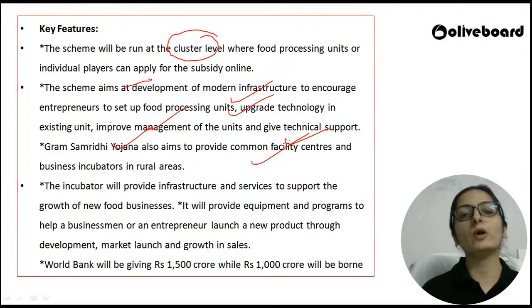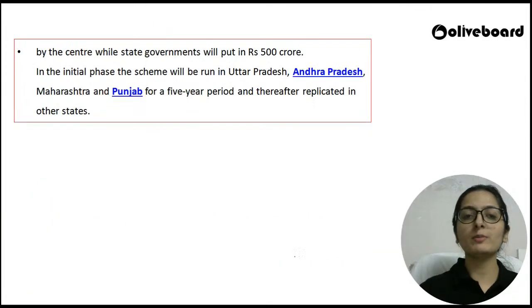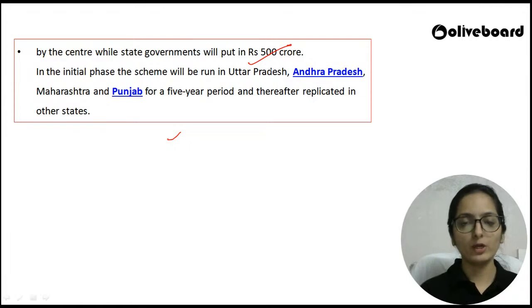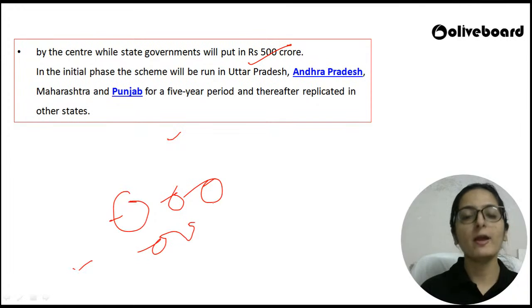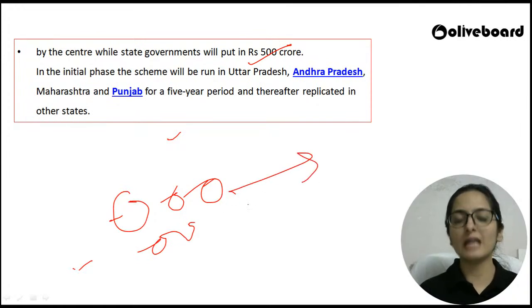So the very important part of this scheme is that World Bank will be giving 1500 crore. Please do remember, and 1,000 crore will be borne by the center, while the state government will put in rupees 500 crore. Important part. And the next important part is कि initially अभी क्या होता है ना, when a scheme is in phases, तो आप initially आप इंडिया के किसी सेक्टर किसी पार्ट में उसको implement करते हो. If it goes well, then you take it to the entire country and you replicate in other states also.